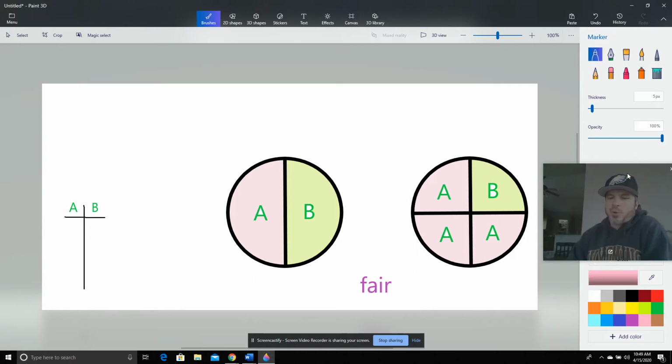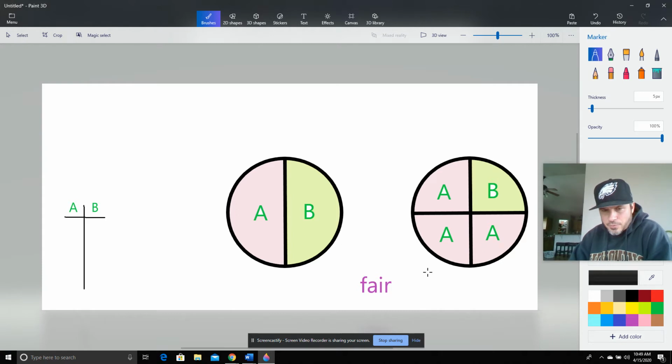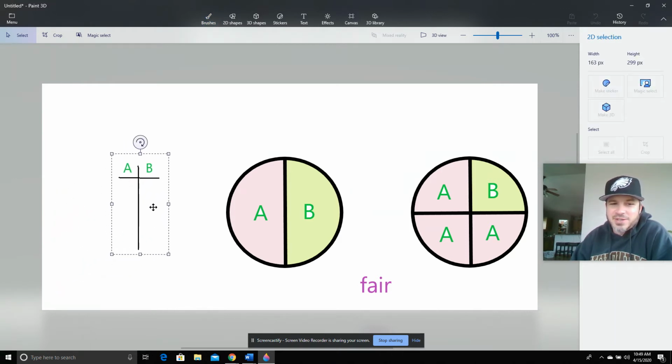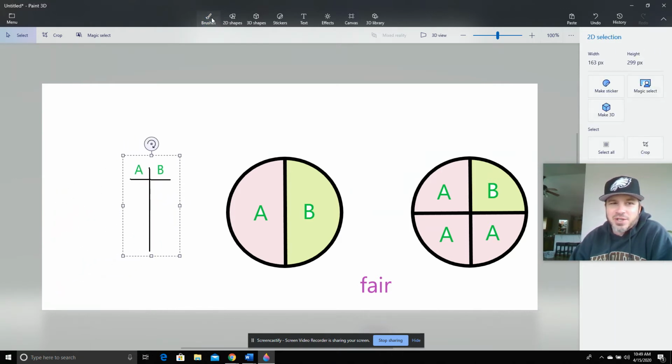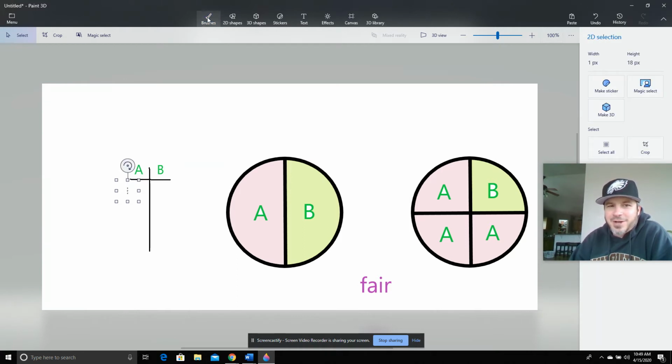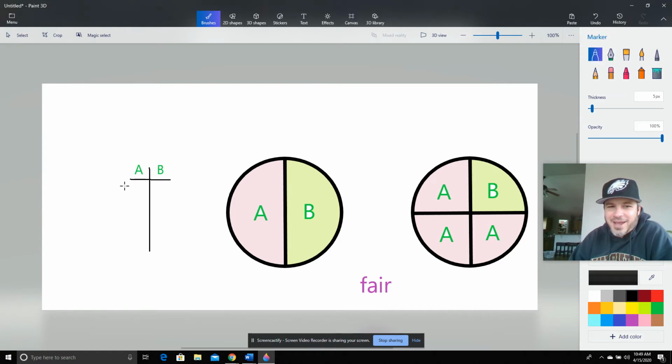So there's two types of probability we have to be able to do. One is called empirical probability, where we keep spinning it and see what happens, all right? So let's pretend that we're going to use this little T-chart here, and we're going to take this spinner right here, and we're just going to spin, okay? And we're going to do a little tally chart. So the first time, let's say I get an A.